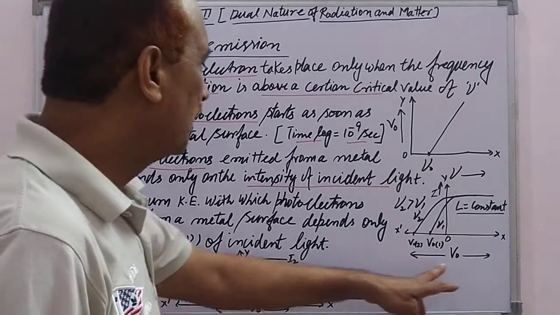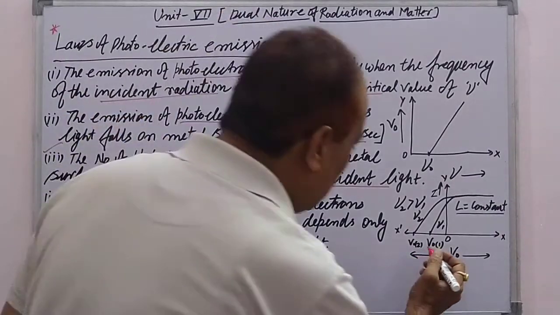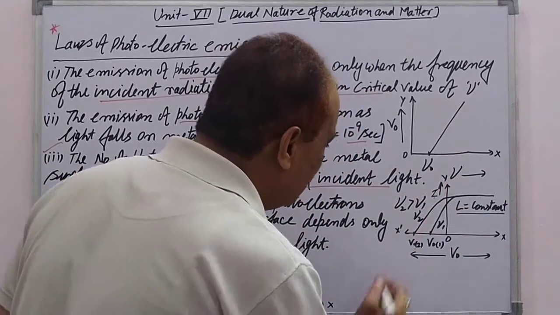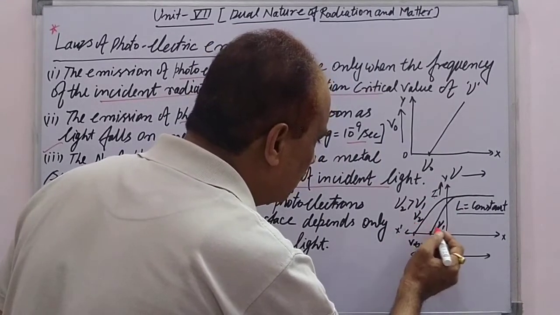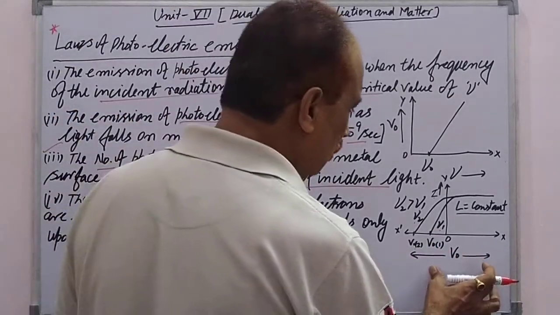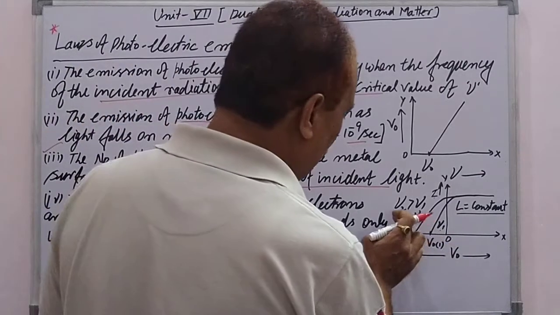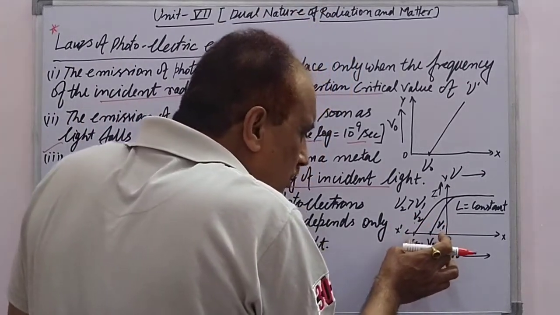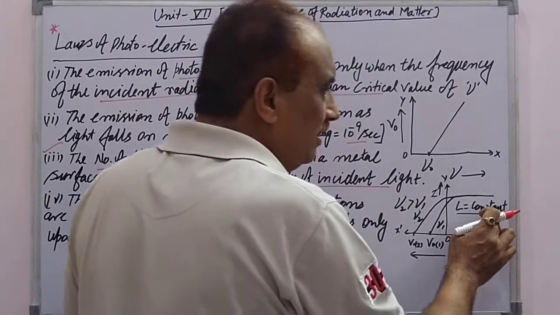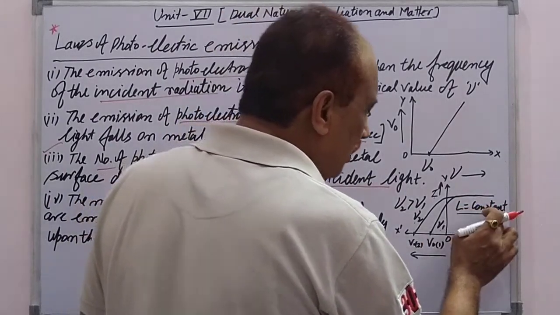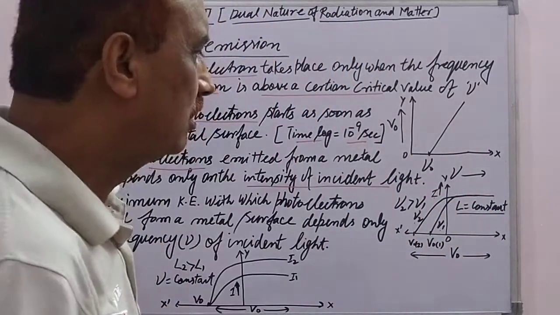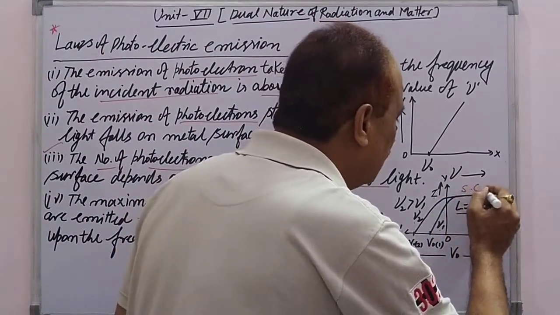This can be explained by the graph. In this graph there are two stopping potentials, V01 and V02, and current I is taken along the y-axis and stopping potential along the x-axis. Here the incident radiations have different frequencies, nu naught greater than nu1, with different stopping potential values, but the same intensity of light. Since the intensity is constant, the number of photoelectrons will not increase, and you get the saturated current here.